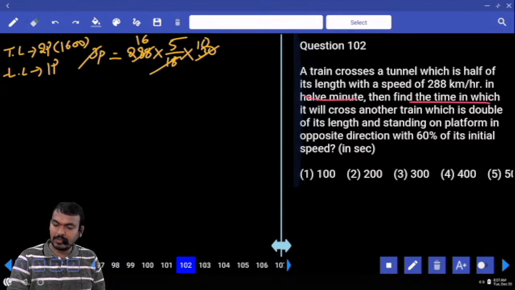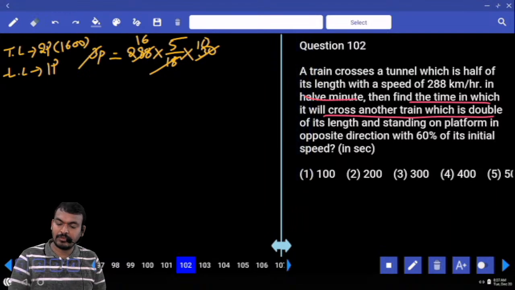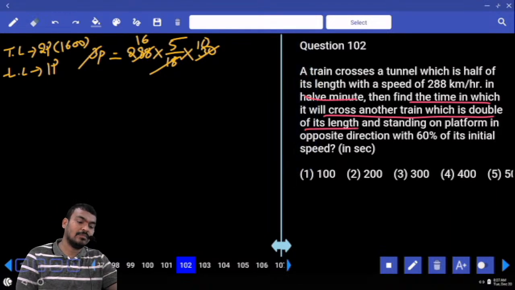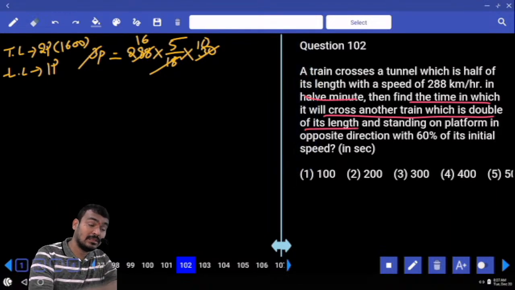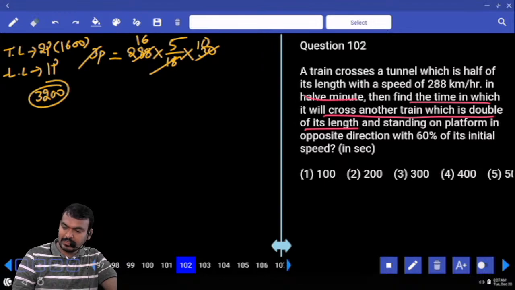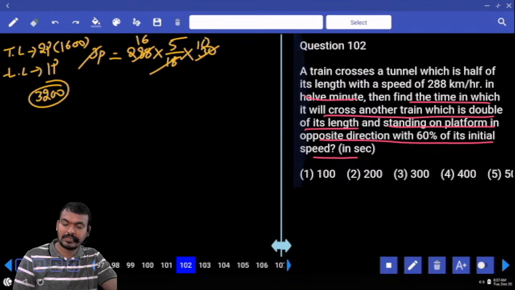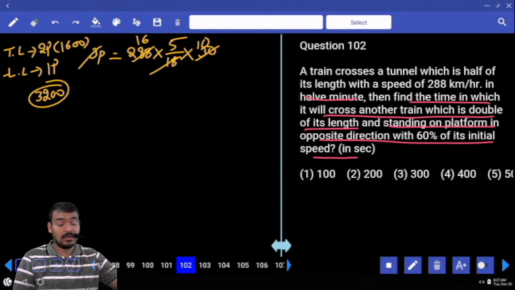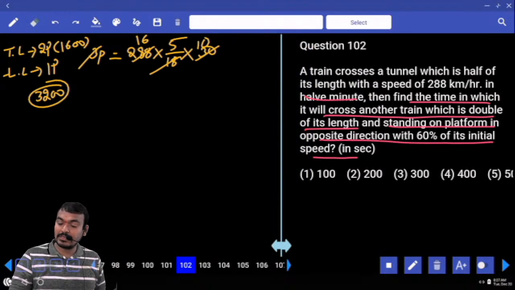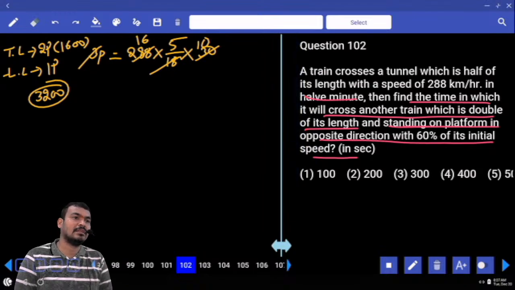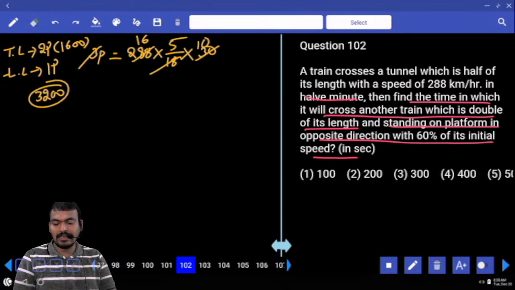And find the time in which it will cross another train which is double of its length. Means second train length is how much? 1600 double, 3200. And standing on a platform in the opposite direction with 60% of its initial speed. The other train is standing on the platform, means there is no speed in the second train.